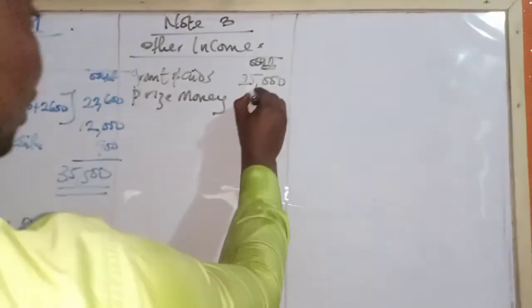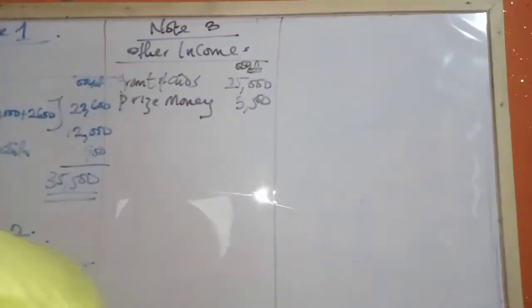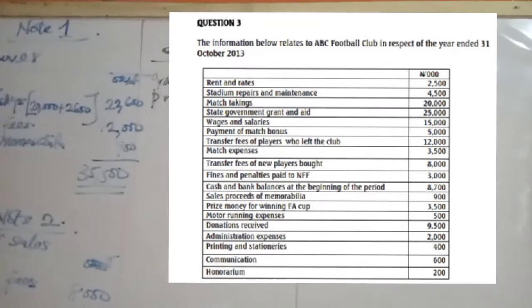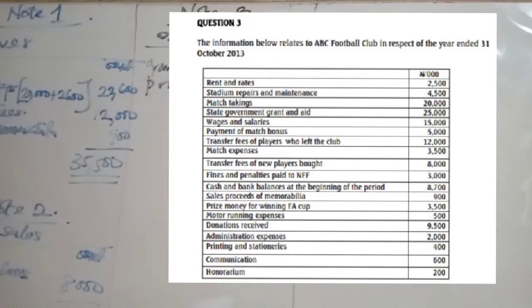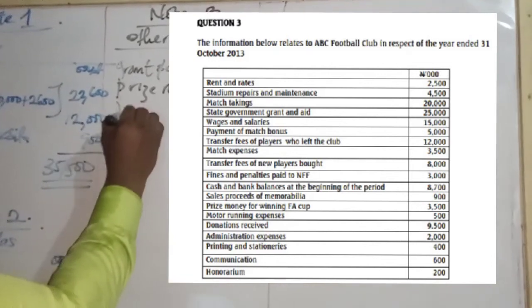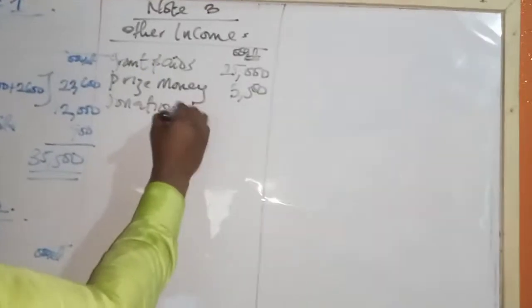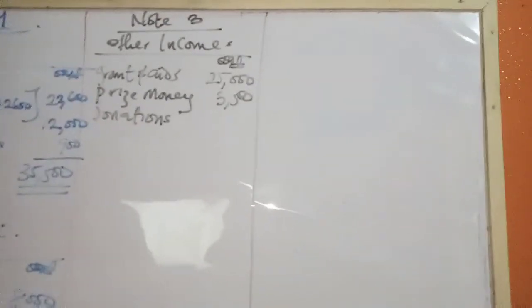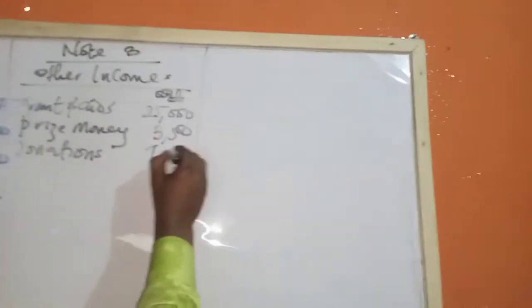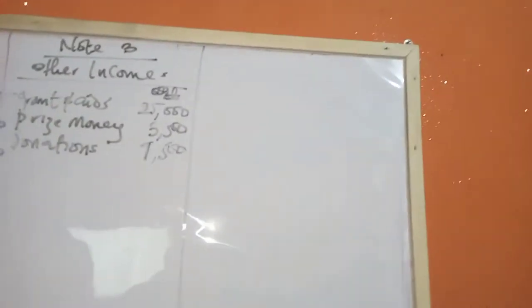So we have 3,500. Okay. What else do we have there? Motor expense. Donations received. No additional information on that. How much is that? 9.5 million. So we have 9,500. Any other income there?